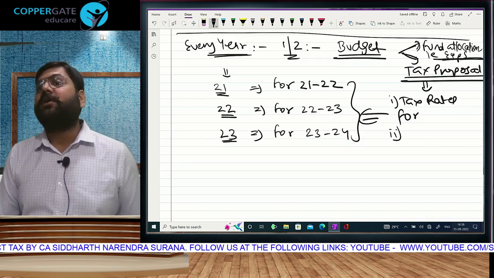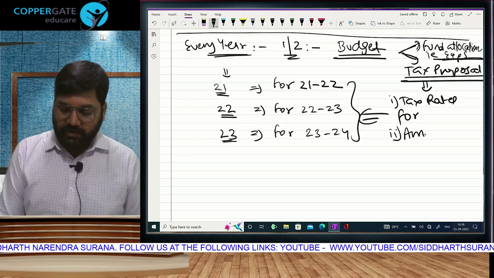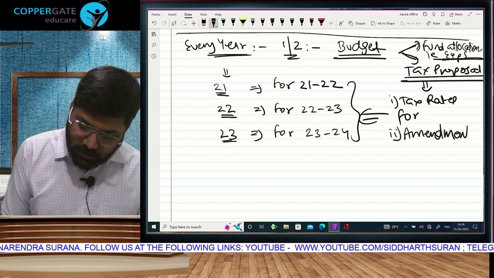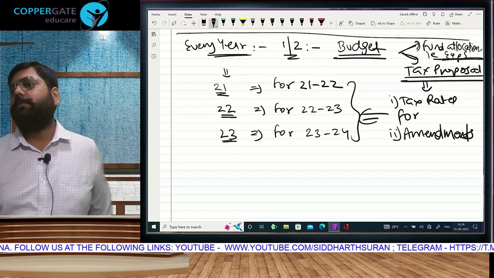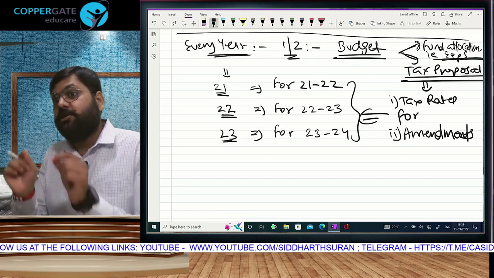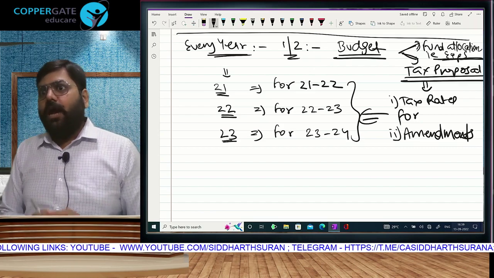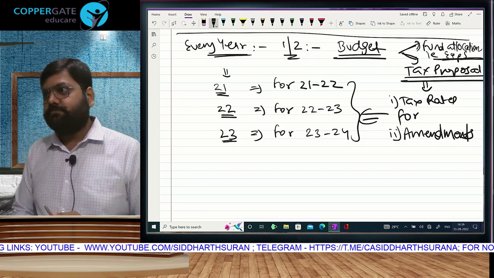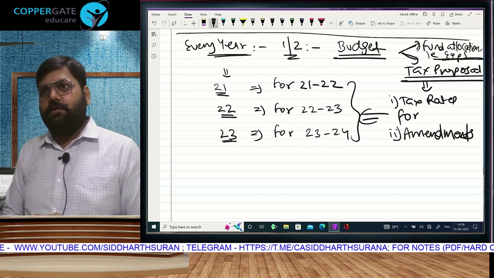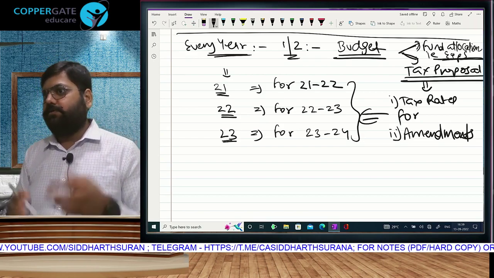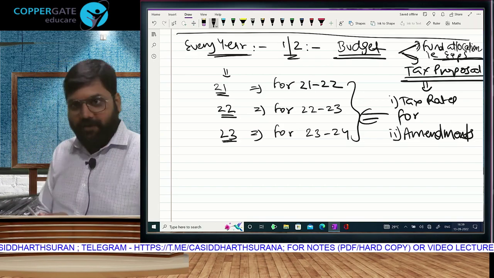Every time a CA student comes across this word, this is the most important word of a CA student's life. She brings amendments. Amendments mean she will change some sections of the Income Tax Act. Every year there are amendments. Since its incorporation in 1961, income tax has been amended approximately 17,000 times. Every year it changes.